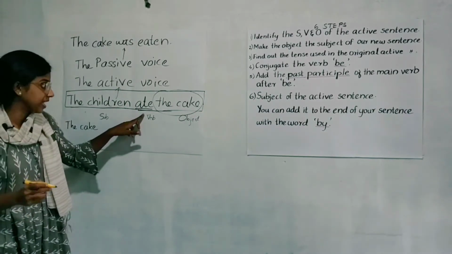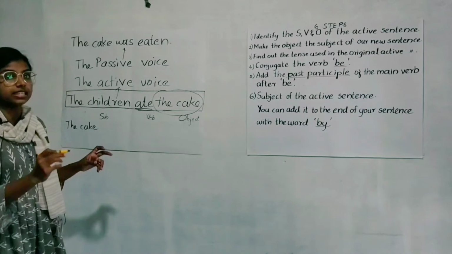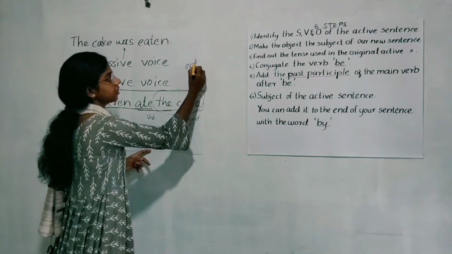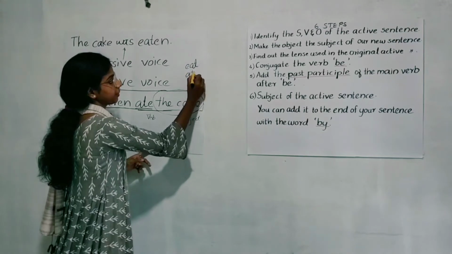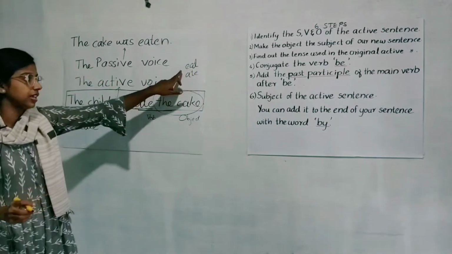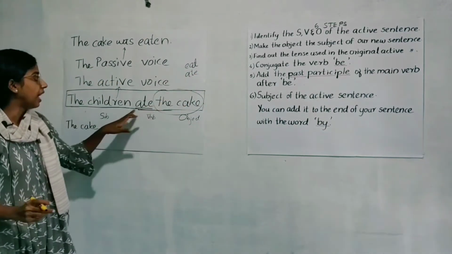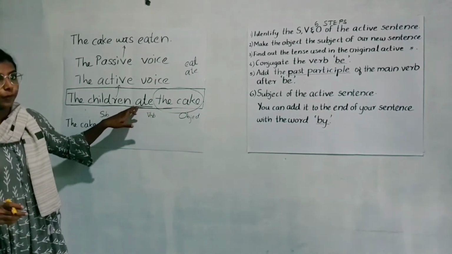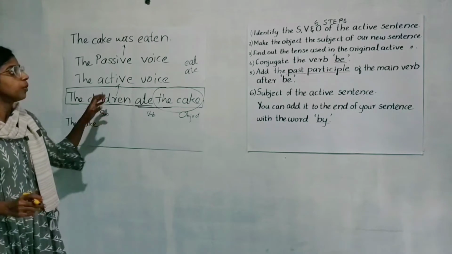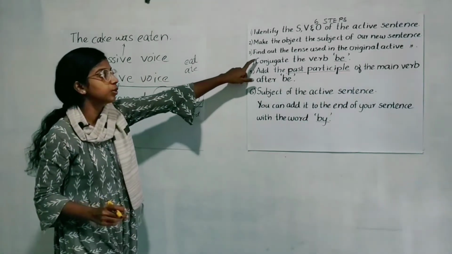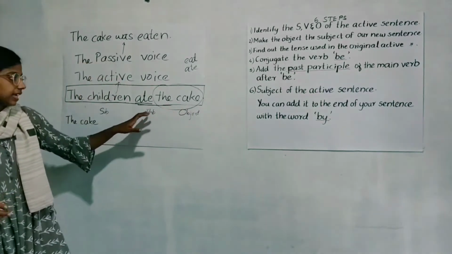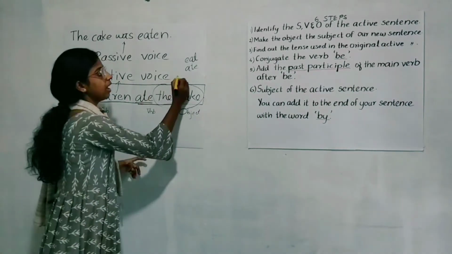Yes, ate. We know ate is the past tense of eat. So ate is the past tense of eat and our active sentence is in simple past form, right? Yes. So now we have found out the tense used in the original active sentence. It is simple past.